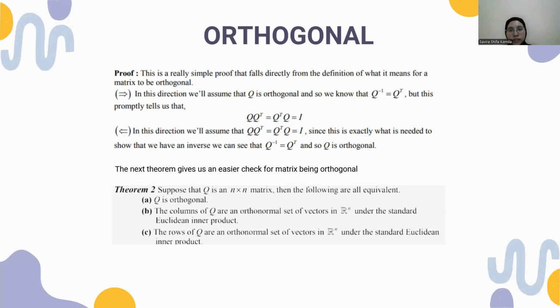We can see that Q inverse equals Q transpose, and so Q is orthogonal. The next theorem gives us an easier check for a matrix being orthogonal.